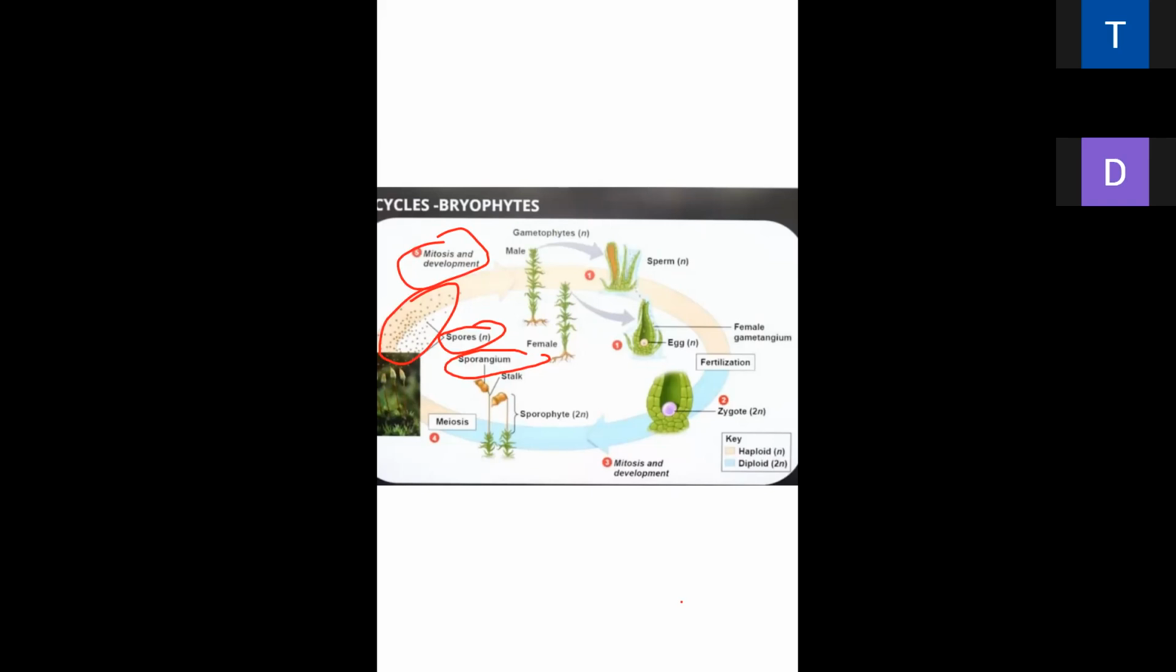Next is sporogonium, a structure where spores are produced. Sporogonium goes for meiosis. After that, it produces spores, and the spores are spread.